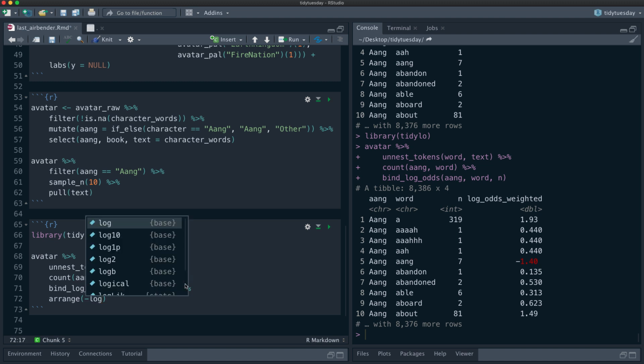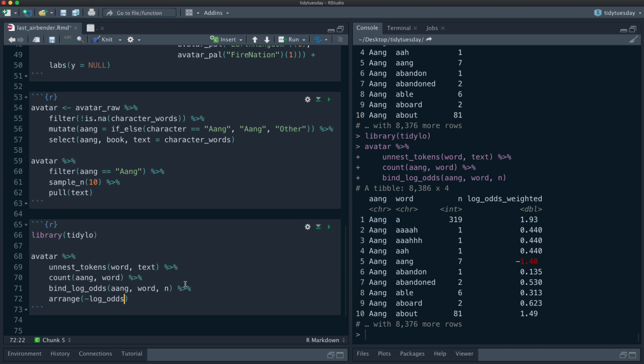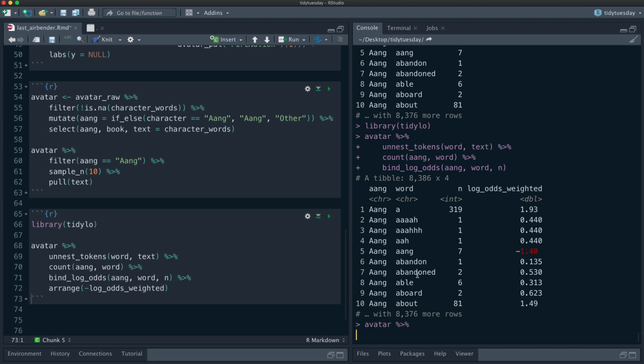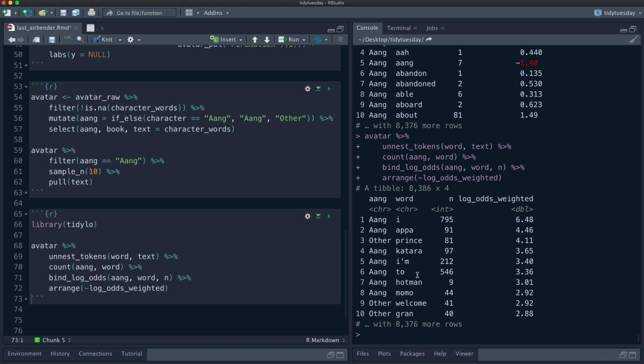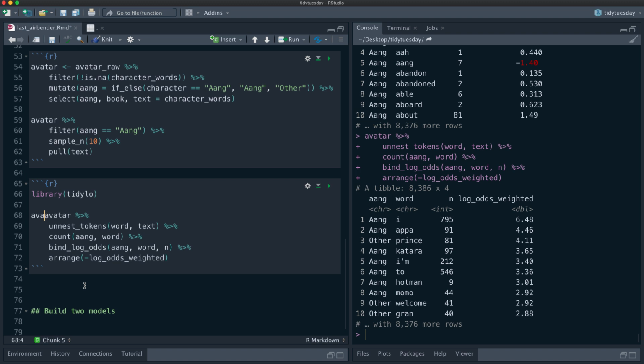We can now arrange by this weighted log odds and find out what the highest weighted log odds are. So this is Aang, talking to Katara, saying "I". Aang is much more likely to say "I" and "I'm" than the other characters. Aang is more likely to say "Momo". Other characters are more likely to say "welcome". So let's call this avatar_log_odds.